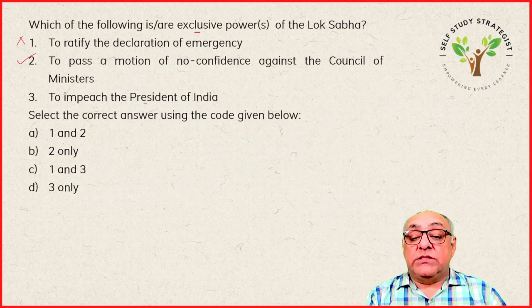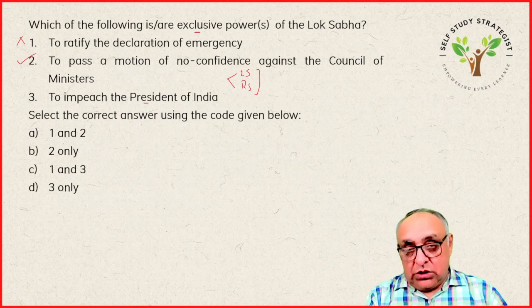To impeach the President of India. Okay, so first thing, it is important to note here that the motion for the impeachment of the President of India can start either in Lok Sabha or in Rajya Sabha. Okay, it is required to be passed by both the houses separately. There is no provision for the joint sitting of the two houses.